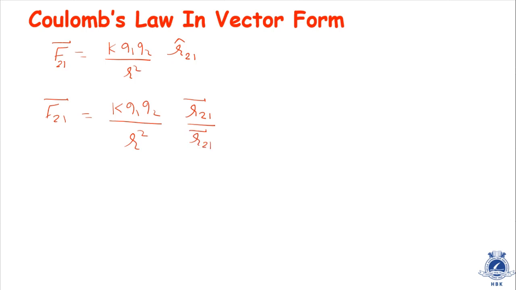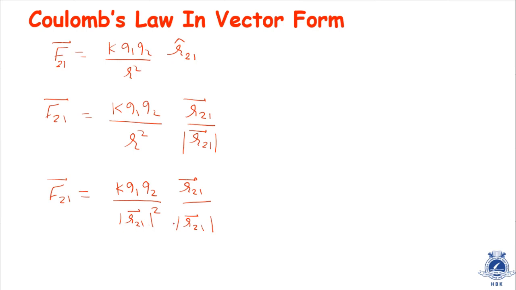Unit vector is defined as the vector itself divided by its magnitude. So from that concept I am writing this equation. F21 is equal to K Q1 Q2 into R21. We can also write this R as the magnitude of R21. Some people might wonder how I have written this R21. I will tell you. Please be patient.